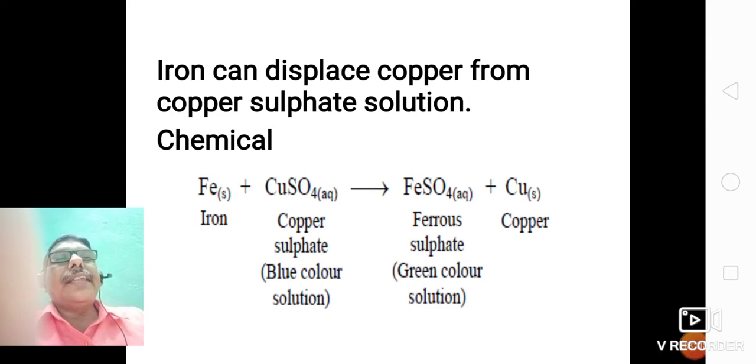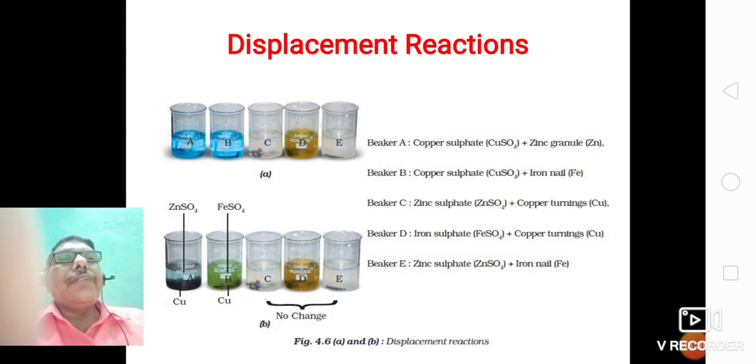Here you can see the reaction. Fe means iron plus CuSO4, copper sulfate, blue color solution. There is formation of ferrous sulfate or iron sulfate, green color solution, plus copper. So a brown layer of copper will be seen on the iron nail. Here you can see the displacement reaction.